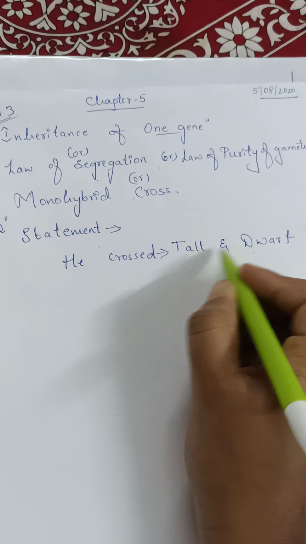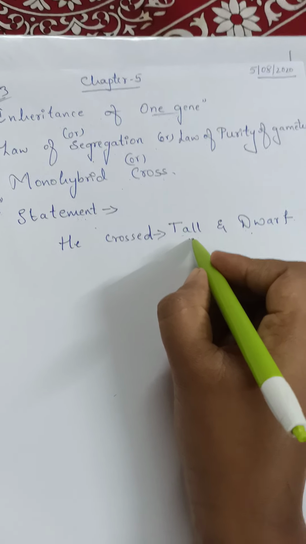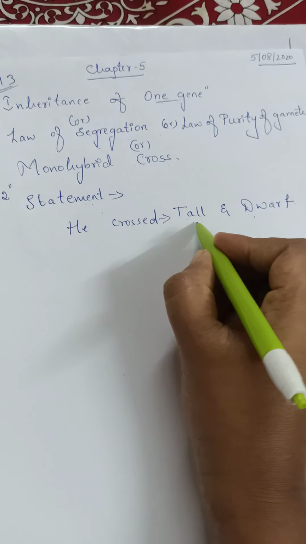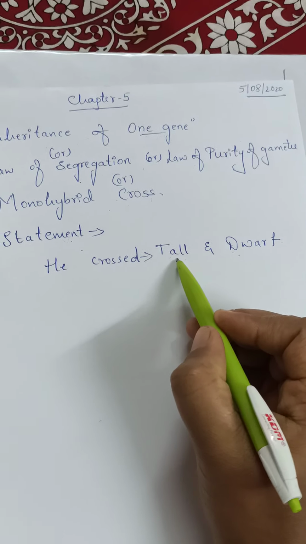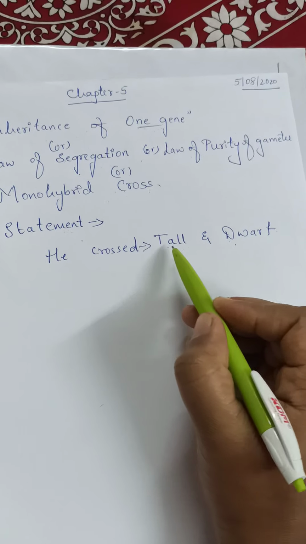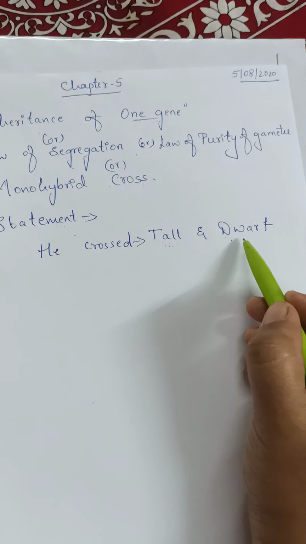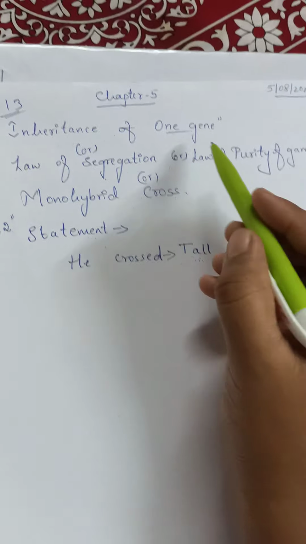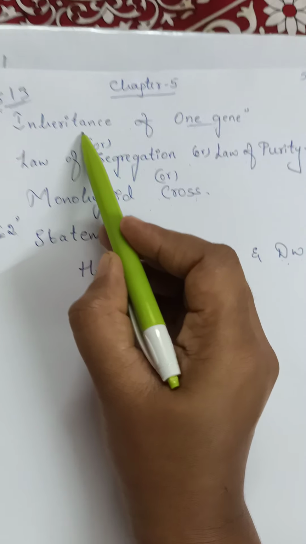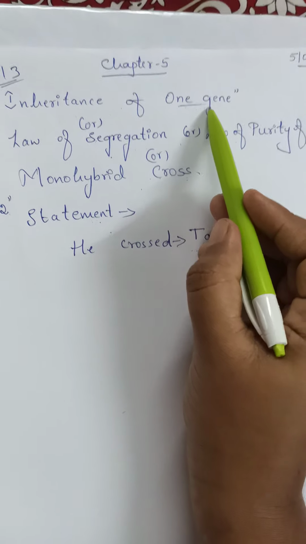So this is actually one character. If you take 7 contrasting characters, in that first character is stem height. Stem height consists of 2 contrasting characters. One is dominating, that is tall, one is recessive. So here he is considering only one character, one gene. So that is called as inheritance of one gene.